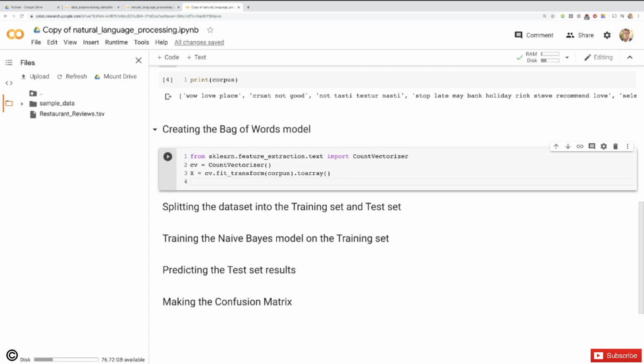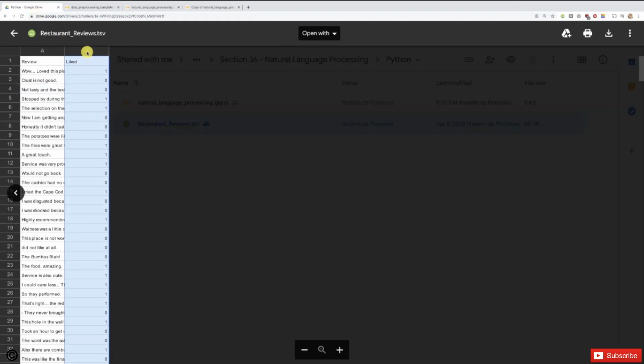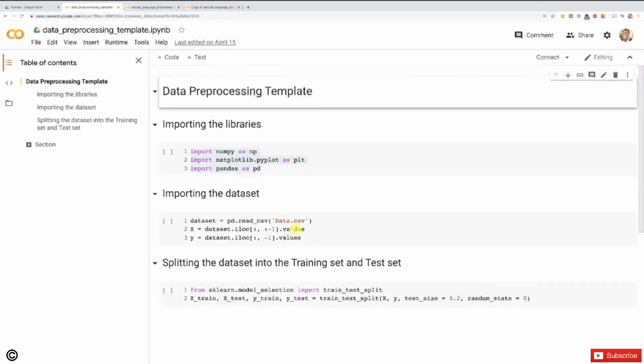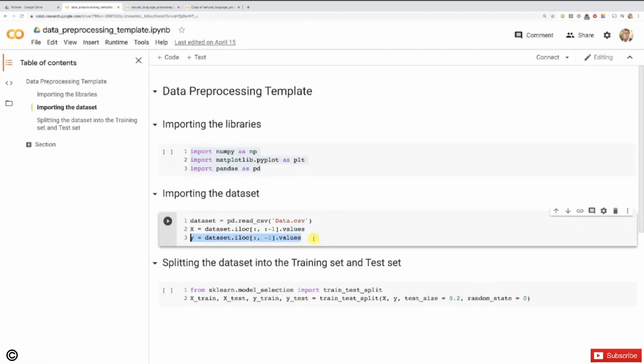Our final step here is to create the dependent variable vector y. And actually, I will let you do this now because you know exactly how to do it, right? We simply need to take that second column, because that's exactly the dependent variable vector, and we don't have anything to do here because it's already ready with the binary outcome 0 or 1. I'm actually thinking of an even simpler way, which is to go to our data preprocessing template and take this line of code, because I'm very lazy.